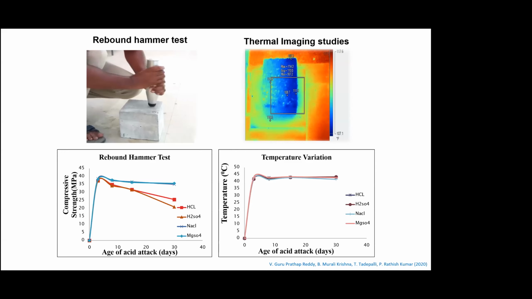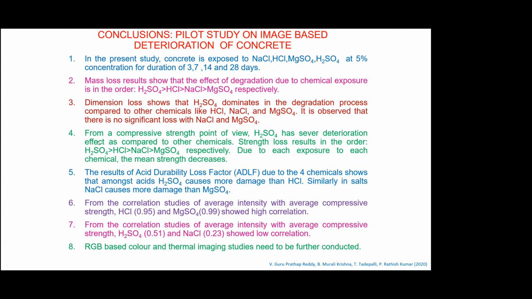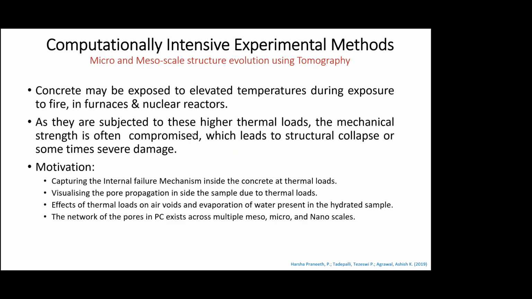These are various temperature variations, and we've done the rebound hammer test. There is a significant amount of computational post-processing required in order to do the imaging and RGB-based studies. That's why I thought it would be good to include this, that computational aspects are not just limited to numerical experiments, but also to real experiments, wherein a lot of significant post-processing and post-computation calculations are required. So this was one.